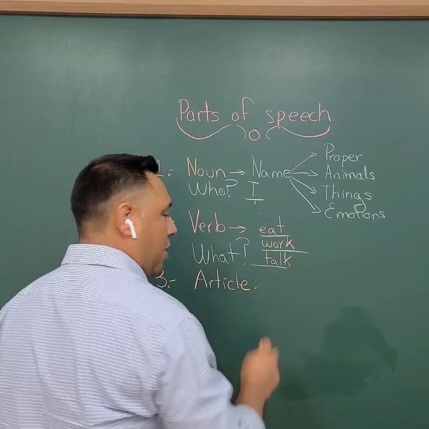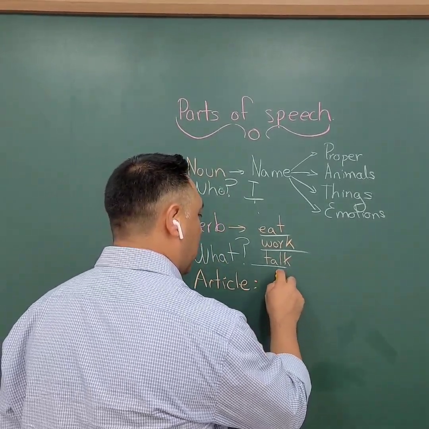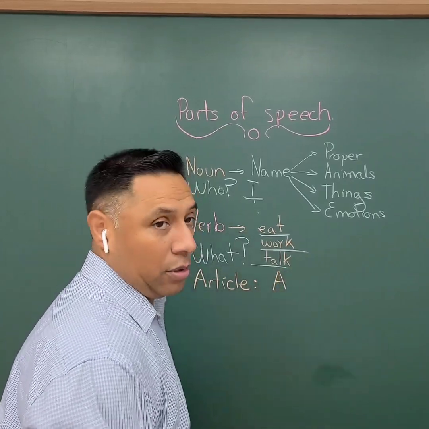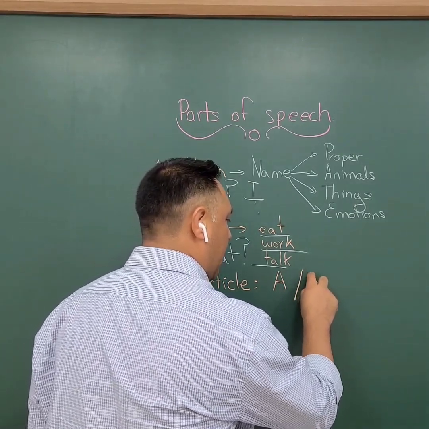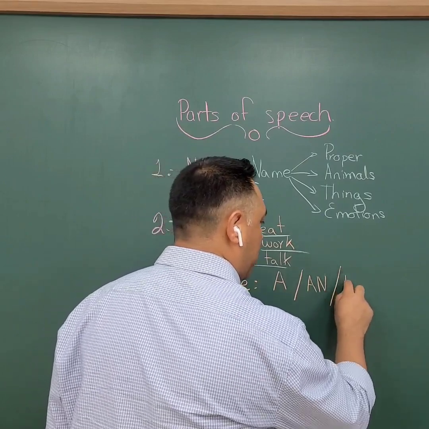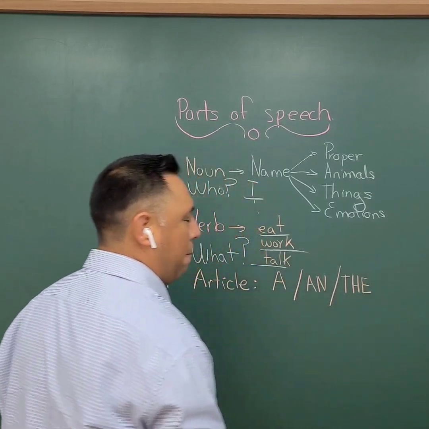So we have three main articles, okay? We're going to call, this one is the first one, a, or some people call it a. The next one will be an, and the next one will be the. The.